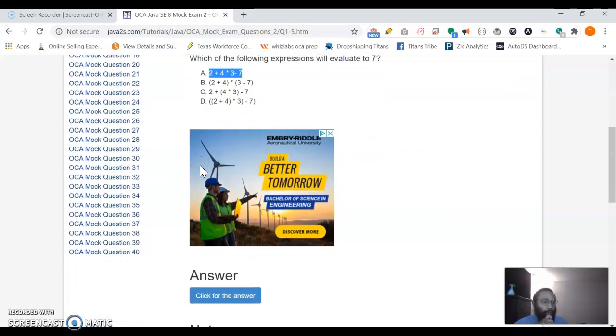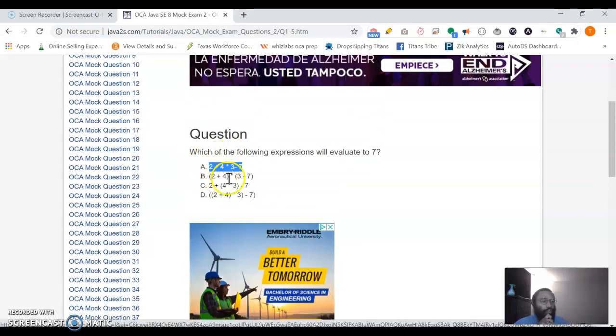So A is correct. Then we have 2 plus 4, which is 6. So 6 times 4. We know that's way more than 7, because it's going to do what's inside the parentheses before the multiplication. So it's going to be 4 times 6, which is not going to be 7. Then we're going to do this one here. So 4 times 3. This is actually the same exact thing that's going on up here. So just at a glance, this is going to be 7 also. So A and C are correct so far.